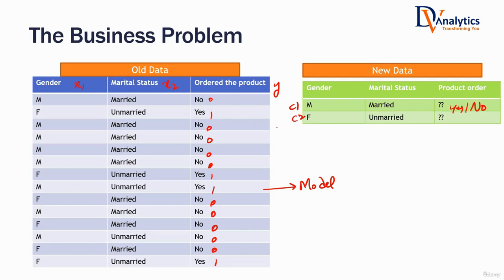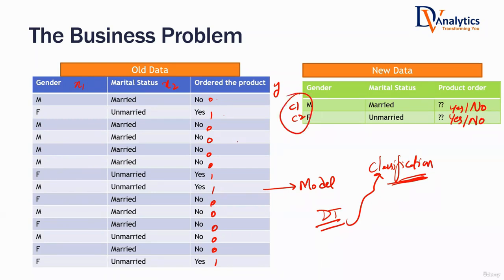The new customer has logged in. From the profile, we got to know the customer is female and marital status is unmarried. Is this customer going to order the product or not? This is what this model has to predict. Now this looks like a typical case of logistic regression, a typical classification type of problem statement. Isn't that true? You have some features and you're predicting whether a customer will order the product or not, 0 or 1. For classification, you can use logistic regression, but decision trees will solve this problem in an entirely different manner. They will give you these predicted values, but the approach followed by decision trees is very, very different.